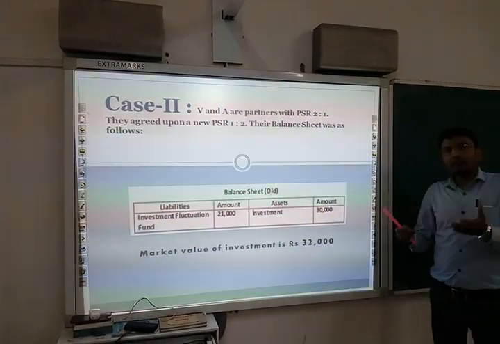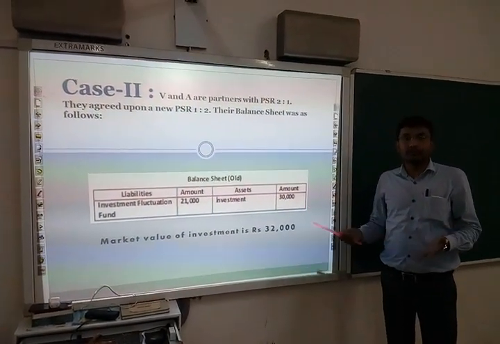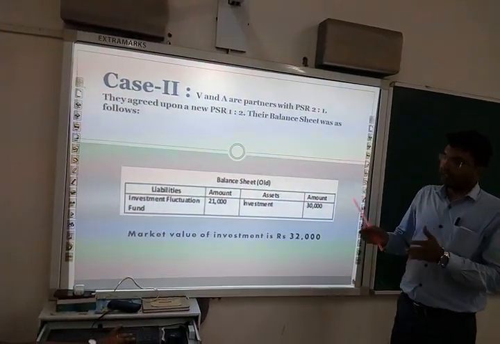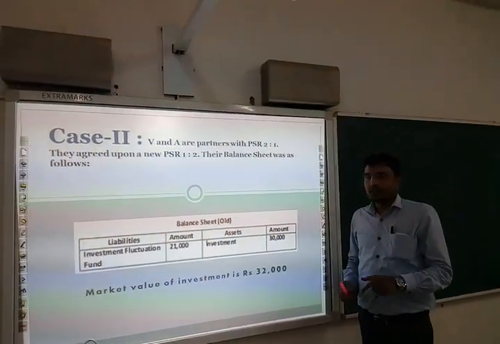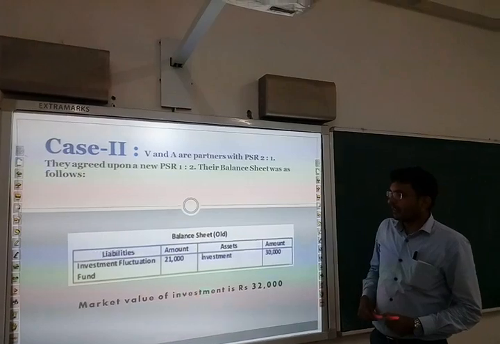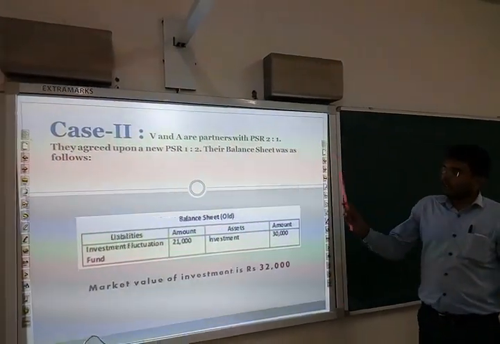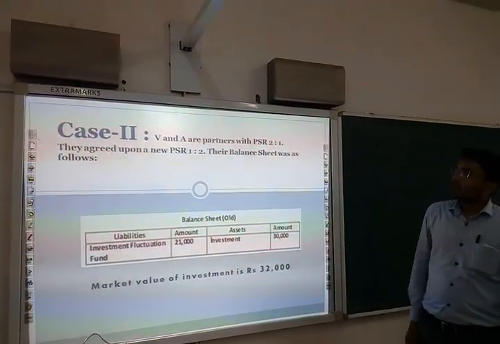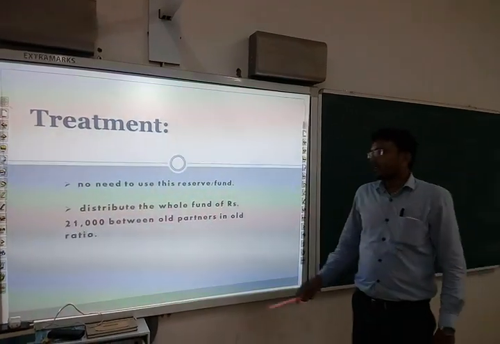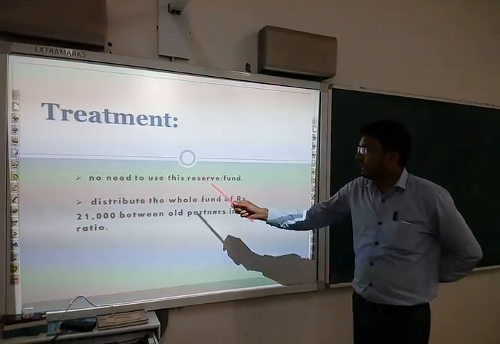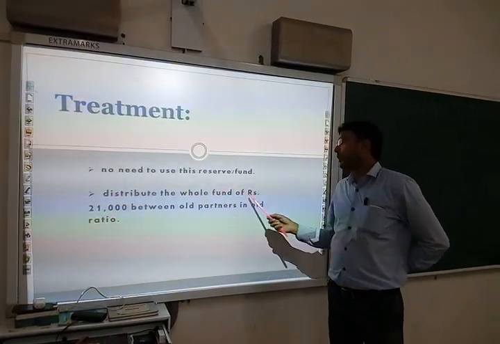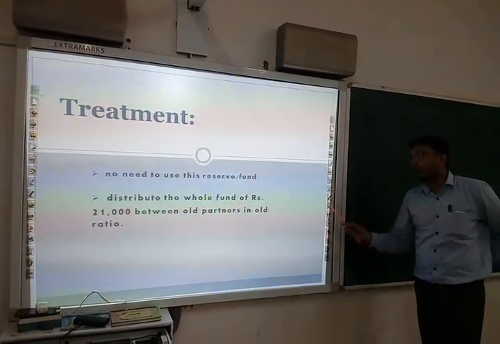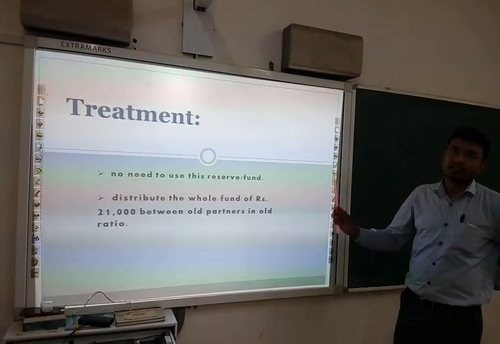So in this case the market value is increasing, therefore there is no use of this fund at all, because this fund was created for the purpose of adjusting any fall in the value of the investment. So again the treatment will be the same as in case 1. No need to use this reserve or fund, and we shall again distribute the whole fund of rupees 21,000 between the old partners in the old ratio.